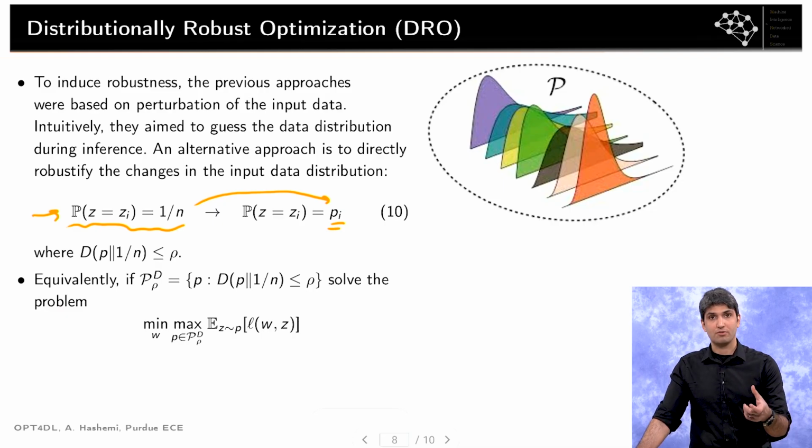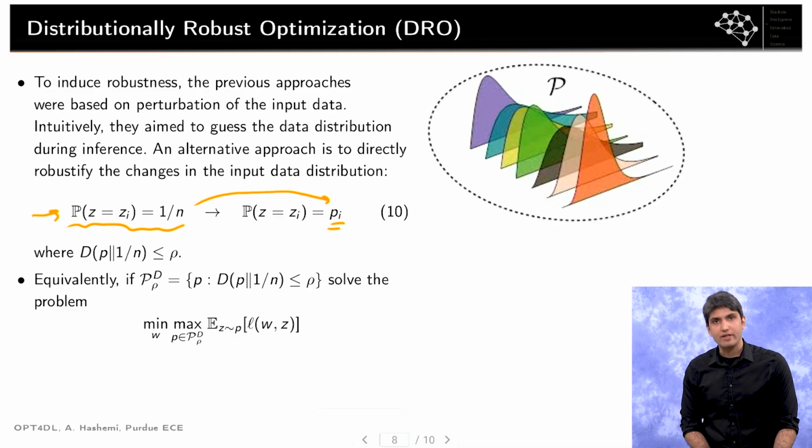Now, like before, where we imposed a bound on our perturbation: if we are looking for maximum perturbation, we impose a bound on its norm. If we are looking for random perturbation, we would impose a bound on the variance of our perturbation. Essentially, it's the strength. Here, again, we should also impose a bound on the amount of perturbation we are introducing. And a natural way to talk about that is to talk about the difference between the perturbed distribution, P, and the uniform distribution, 1/n.